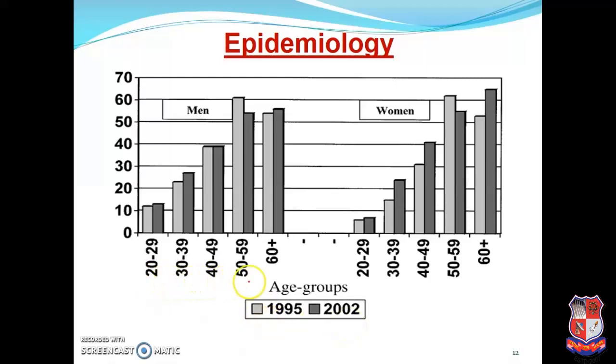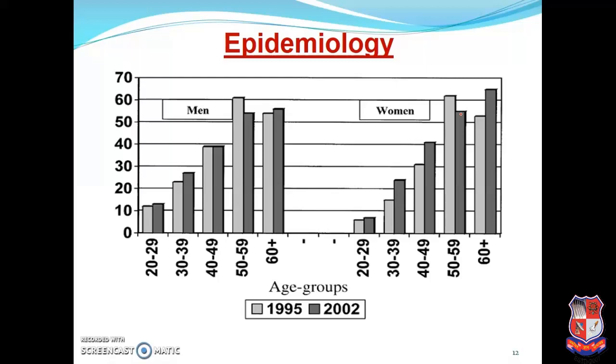But as age increases, the ratio of hypertensive patients increases. In women also, as age increases, the hypertensive patients increase. So simply we can say older persons have higher chances of hypertension compared